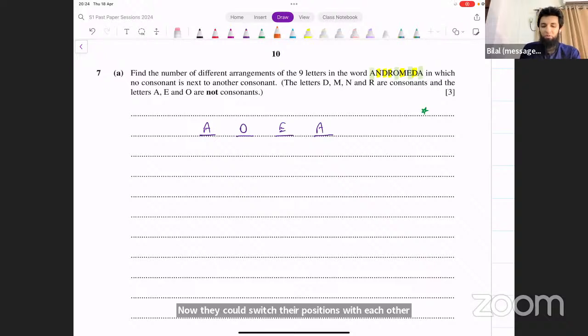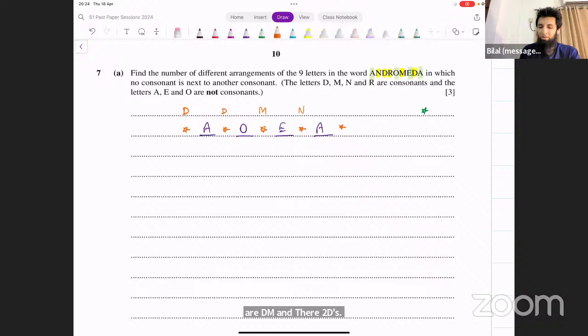And between them are going to be consonants. There are 5 places for consonants. There are 5 consonants. We have these places for them. And here we could have those 5 consonants. They are D, M, N. There are 2 Ds. And M, N, and R. These are the positions where the consonants should be.